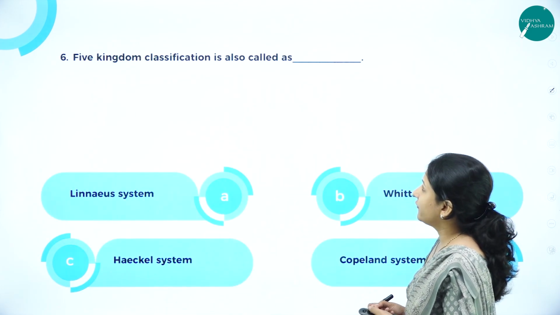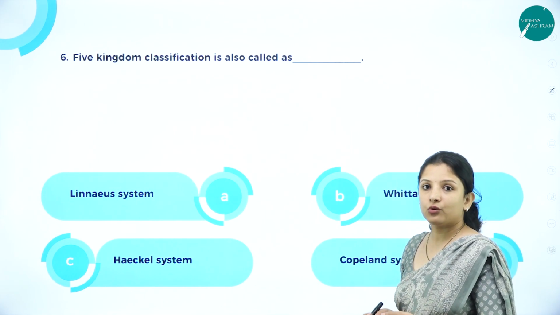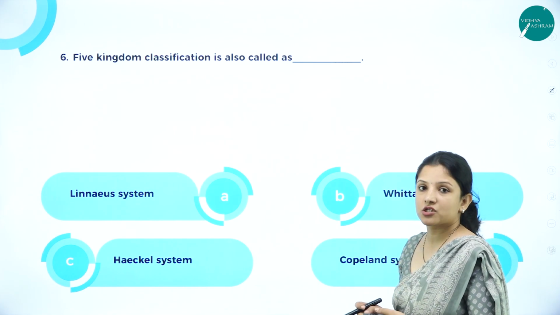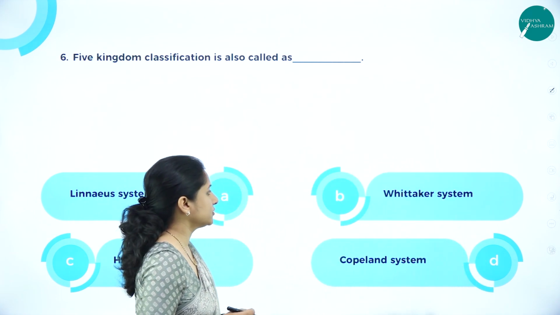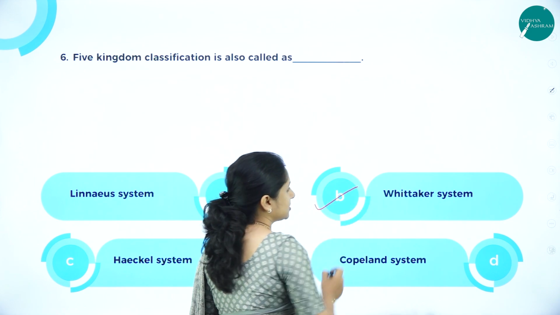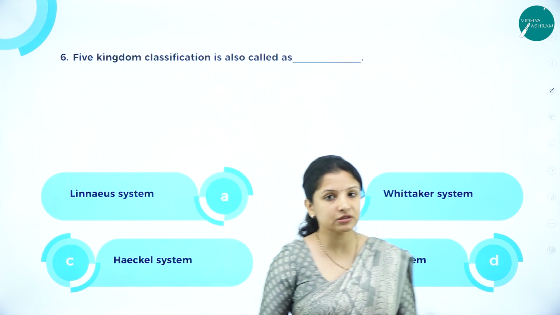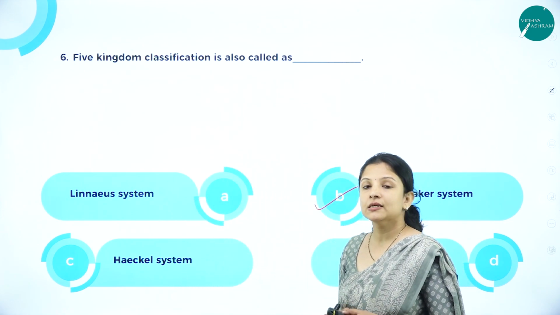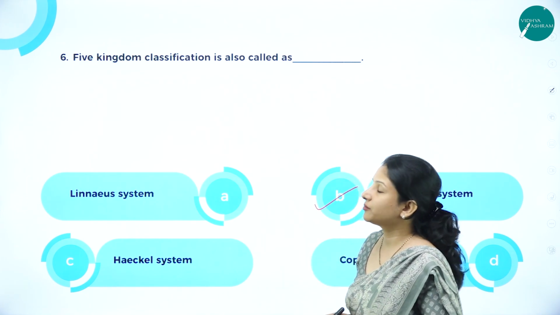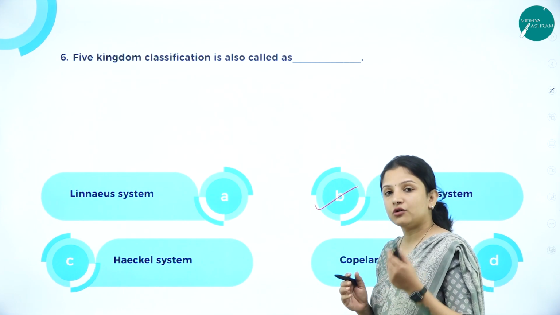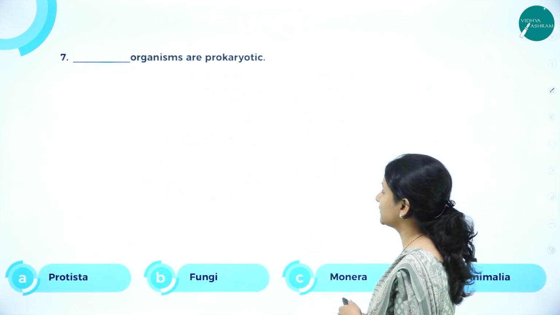The five kingdom classification is also called as? We know that the five kingdom classification was proposed by R.H. Whittaker. Therefore, it is also called Whittaker's system of classification. The two kingdom system of classification was proposed by Linnaeus, so it is called Linnaeus system of classification. So the five kingdom system of classification is also called Whittaker's system of classification.